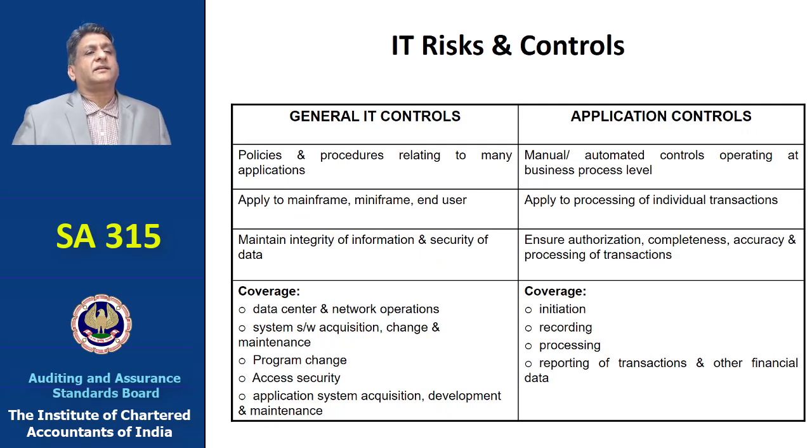So in IT risks and controls, we have general IT controls and we have application controls. Now general IT controls are with reference to policies and procedures we may apply to maintain the integrity of information and security of data, and they may cover data center, network operations, system acquisition, change, maintenance, changes in program, access, security, application system acquisition, development and maintenance, licensing. You may even have application controls applicable to processing of individual transactions so that they ensure authorization, completeness, accuracy and processing of transactions. So the coverage has to be with reference to initiation, recording, processing, reporting of transactions and all other financial data.